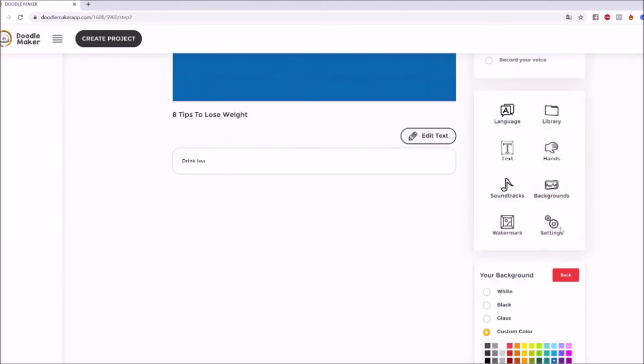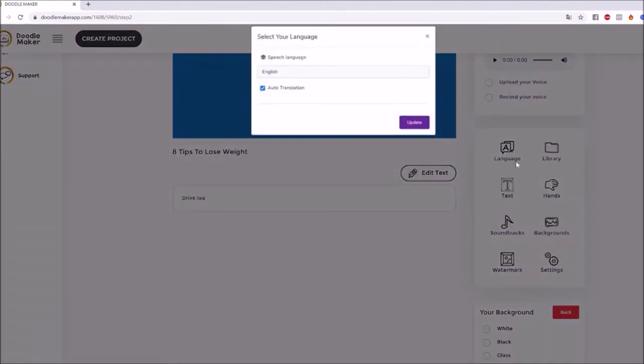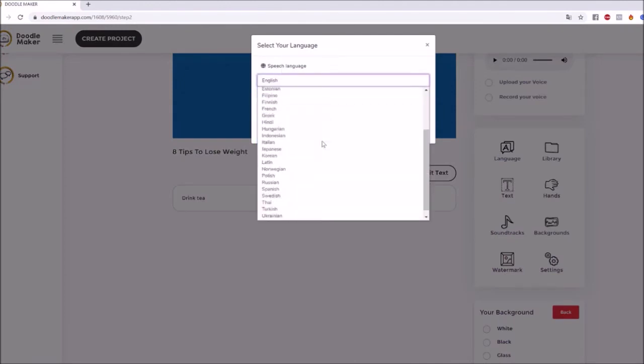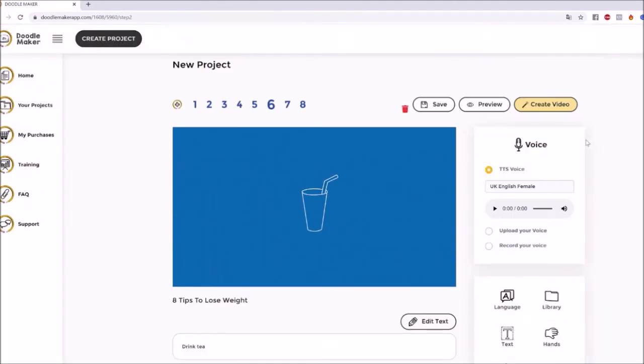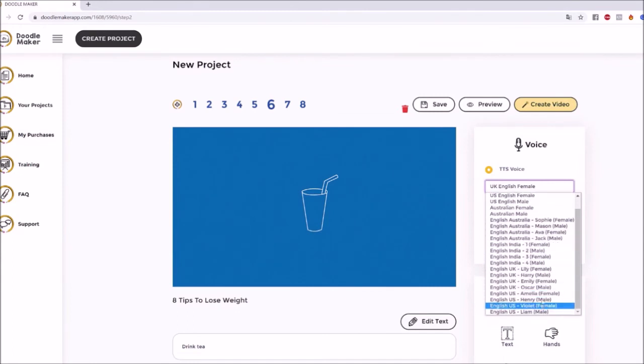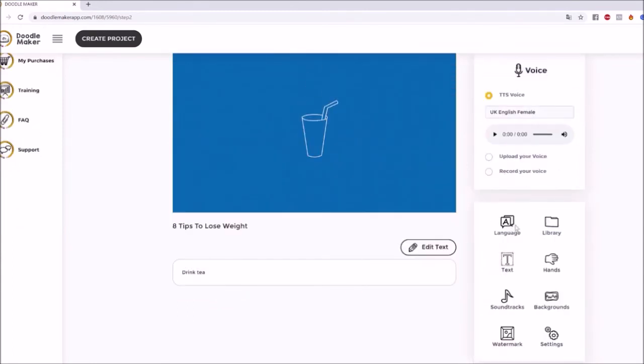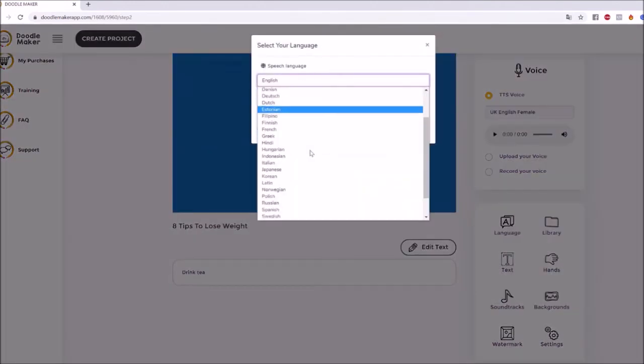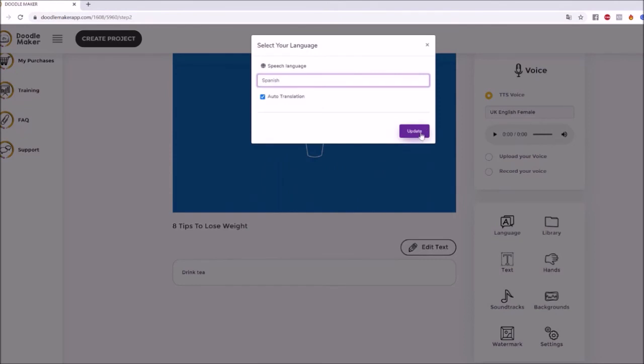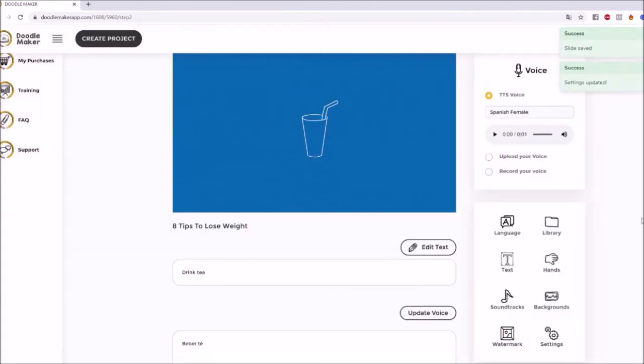And you can even watermark things. You can add soundtracks. You can change the language over, and it will automatically change the language of the text to speech into any language that you wish. And you can even, for example, as you can see here, change all these English voices. If I change the language over to another language, for example, let's say I make that into Spanish as an example, right? Use the auto translation, update it, right?